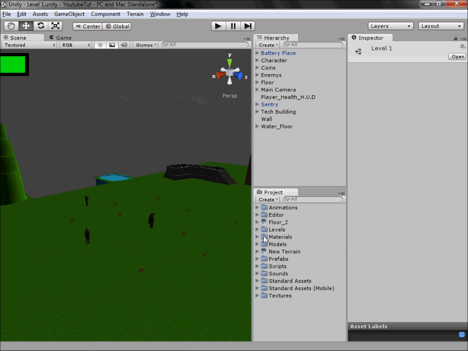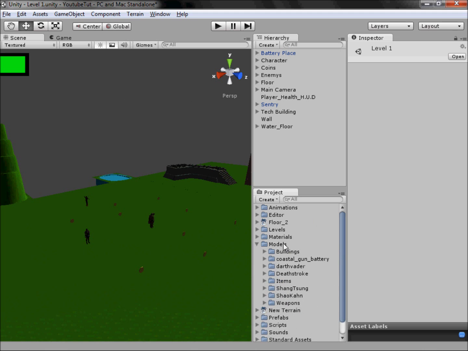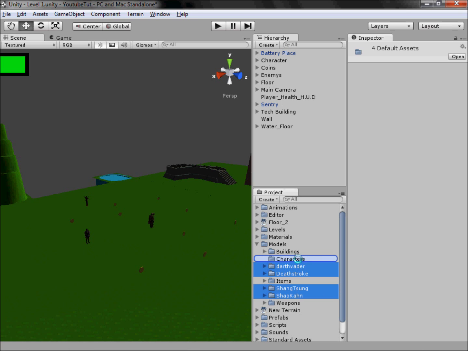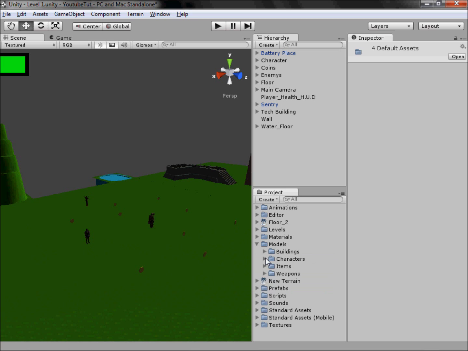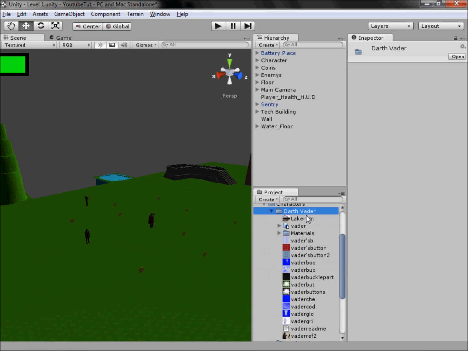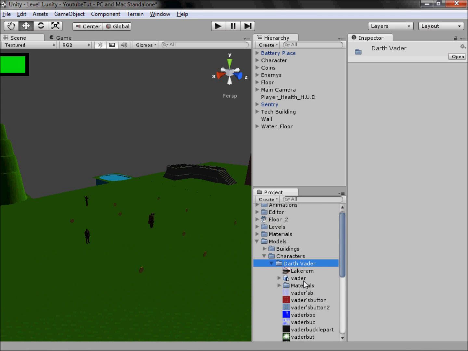So what we're going to do is go to the models folder. As you can see, we've got quite a bunch of things coming up now. So what we're going to do is move our coastal gun battery to our buildings folder, create a new folder in the models called characters, and move Darth Vader, Deathstroke, Shang Tsung and Shao Kahn into the characters folder. And when it loads, we're going to rename the Darth Vader folder to Darth Vader with capitals. There we go. So as you can see, we have all the textures and we have the model.